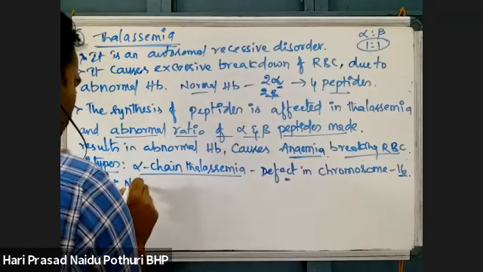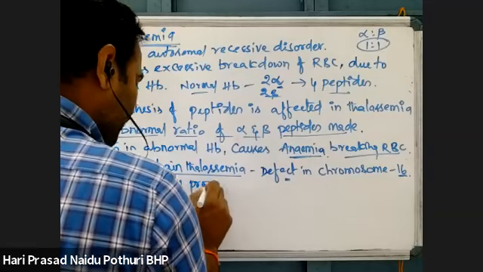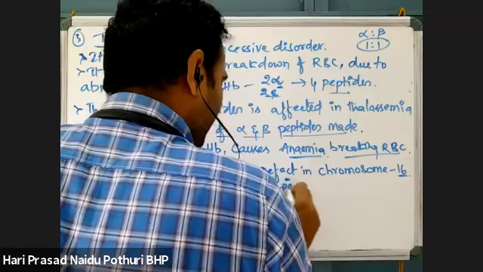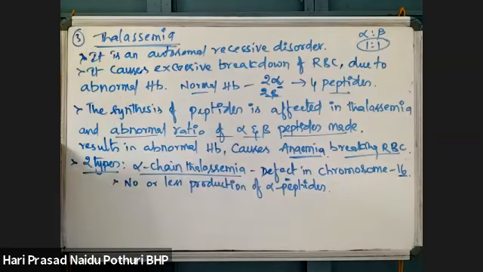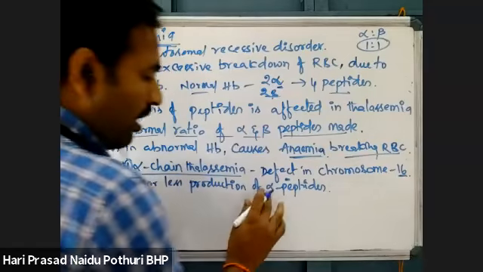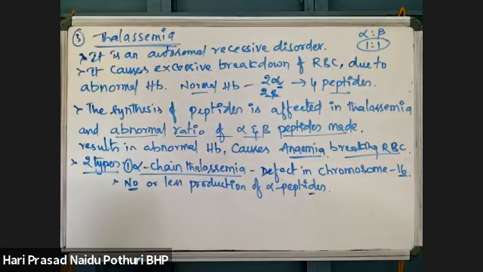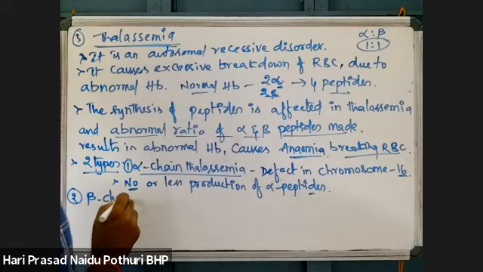Here, no or less production of alpha peptides takes place. Alpha chain thalassemia means there is no synthesis of alpha polypeptides, or alpha chains of hemoglobin are produced less in number. So abnormal hemoglobin will develop. Second one is beta chain thalassemia.